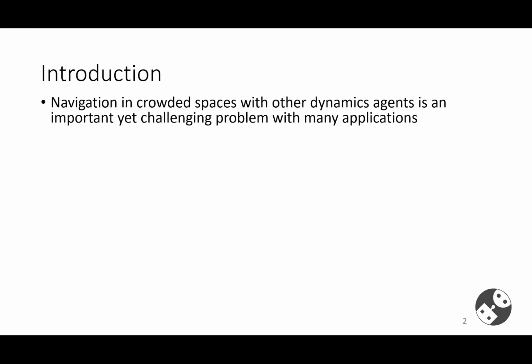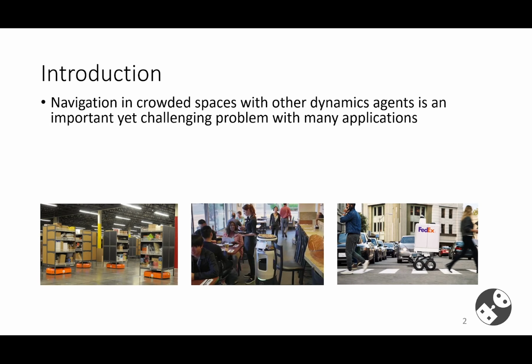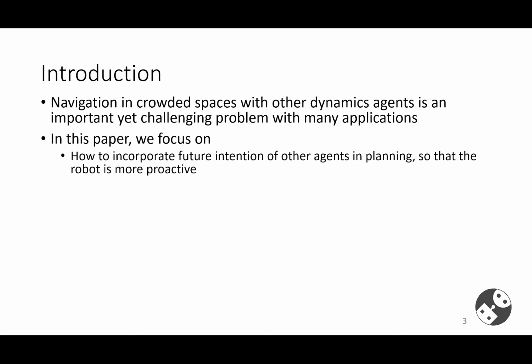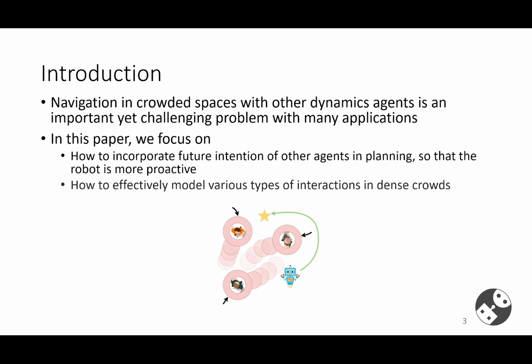Navigation in crowded spaces with other dynamic agents is a very important robotic problem. It has led to many real-world applications. Among all the challenges in crowd navigation, in this paper, we ask the following two questions. First, how to incorporate the future intentions of other agents in robot planning so that the robot is more proactively avoiding collisions. Second, how to effectively model different types of interactions that are happening in a dense and highly interactive crowd, and ideally in a principled way.